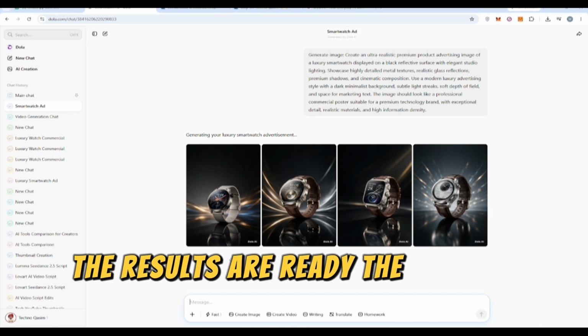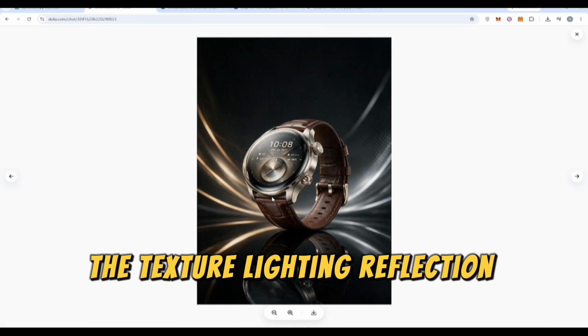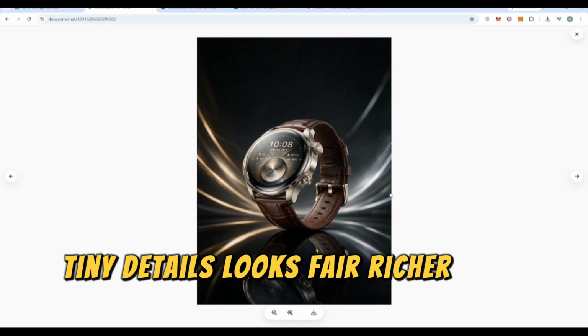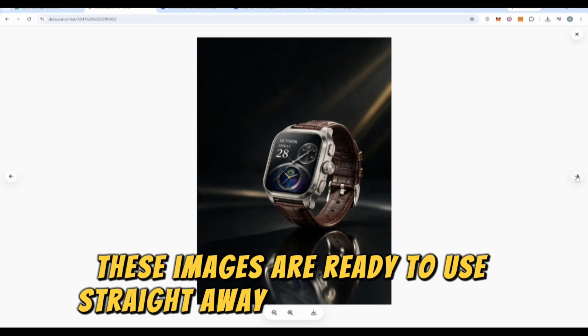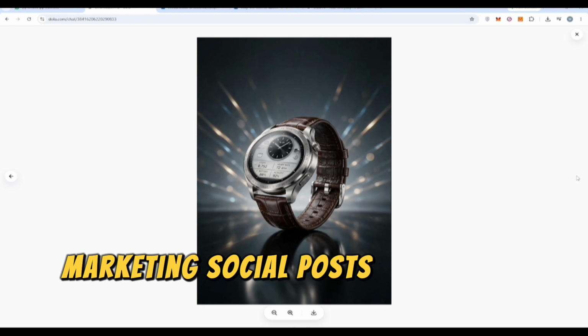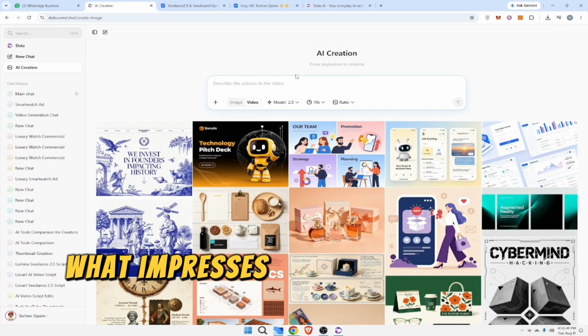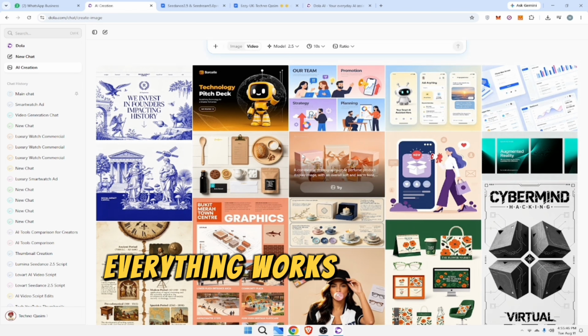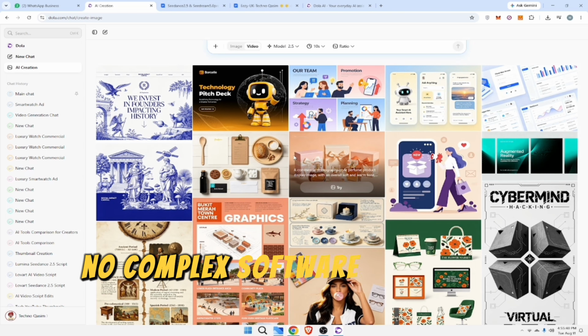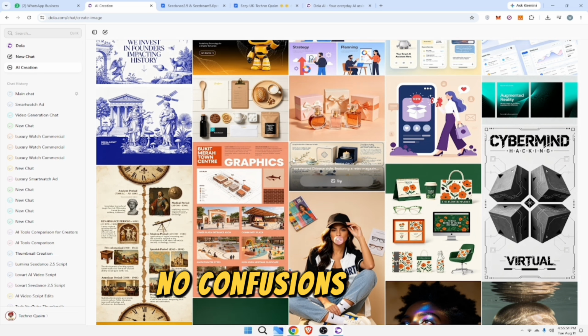The results are ready. The level of detail is amazing. The texture, lighting, reflection, expression and tiny details look far richer than most AI generators. These images are ready to use straight away for presentations, marketing, social posts or creative work. What impresses me most isn't just the quality, it's how simple the whole process is. Everything works through a normal chat, no complex software, no editing skills needed, no confusing menus.